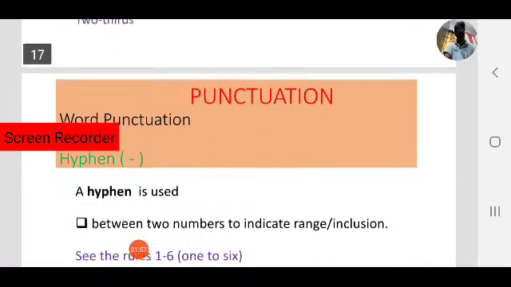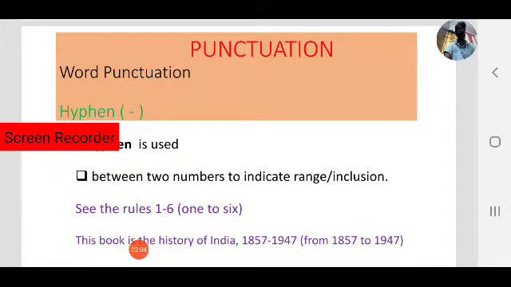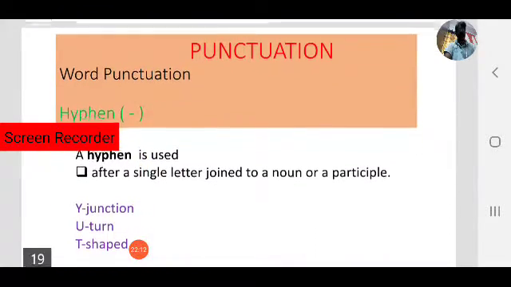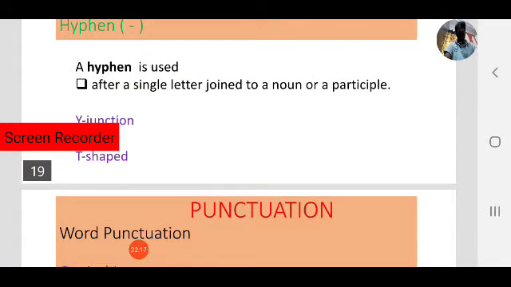And the next case is between two numbers to indicate a range, from to, in that case we use hyphens. This is about the hyphen. After a single letter also we use a hyphen.